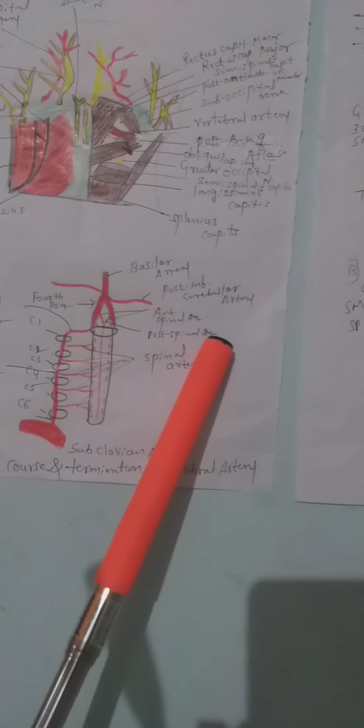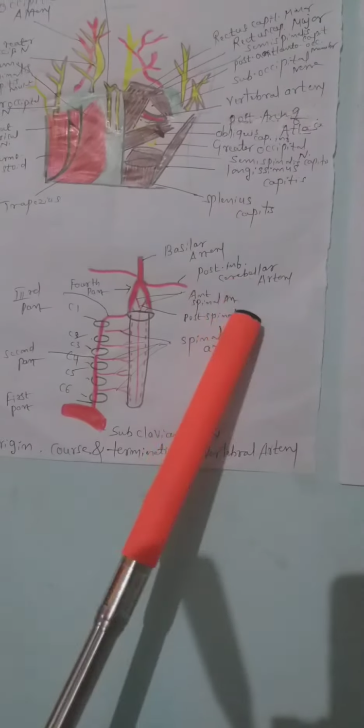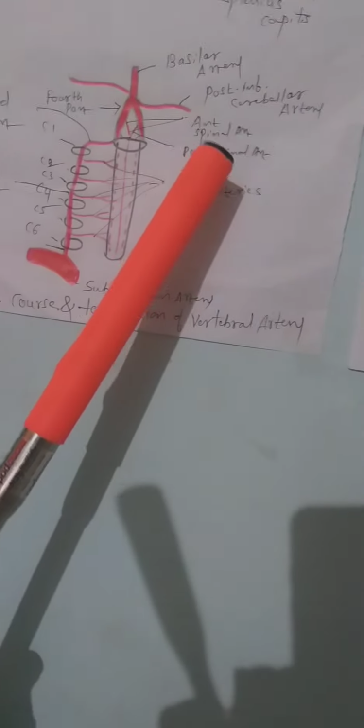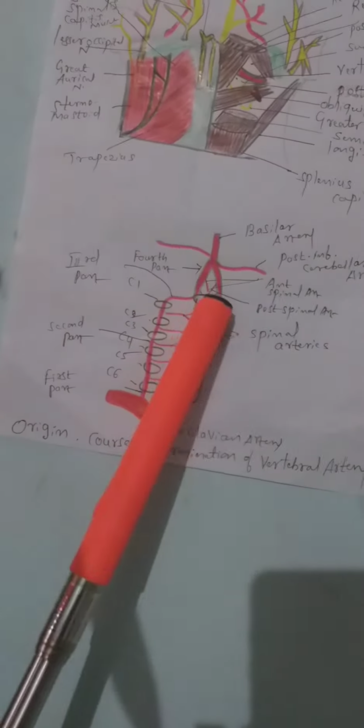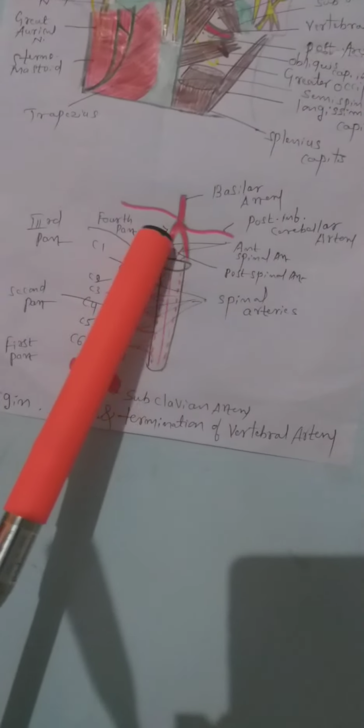Here you can see the anterior spinal artery and posterior spinal artery, which supply the spinal cord. You can see here the basilar artery. The posterior cerebral artery supplies the cerebellum, and the basilar artery goes to the lower area of the pons.